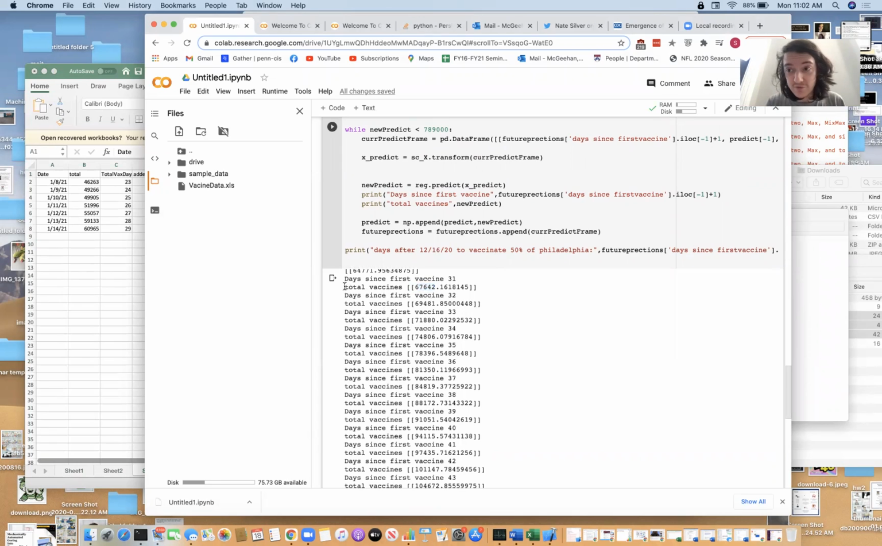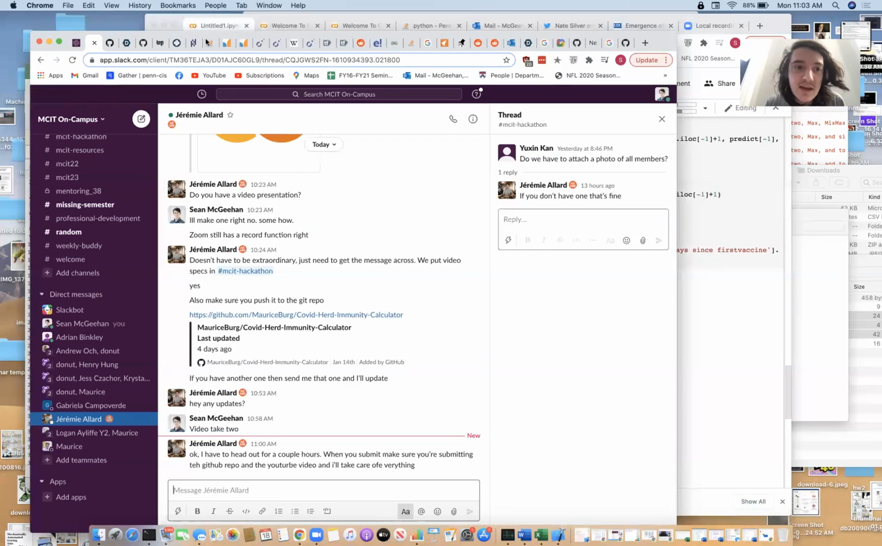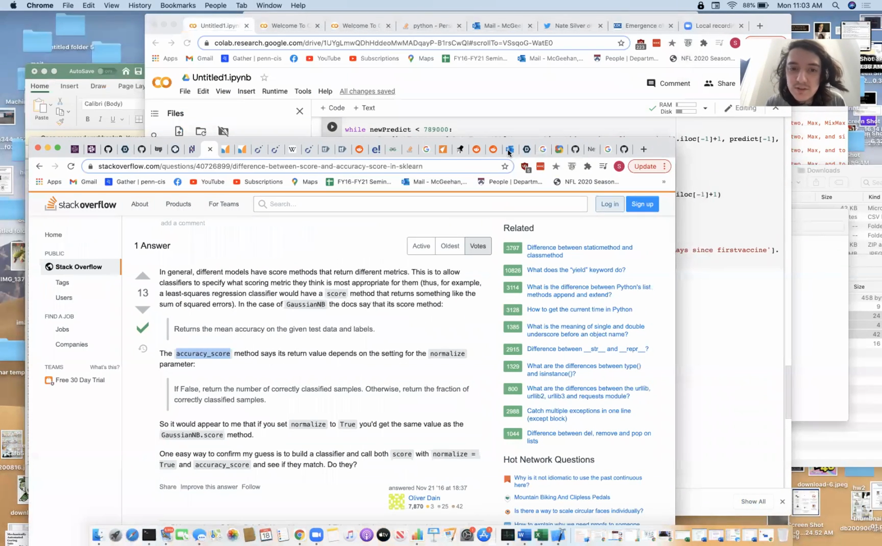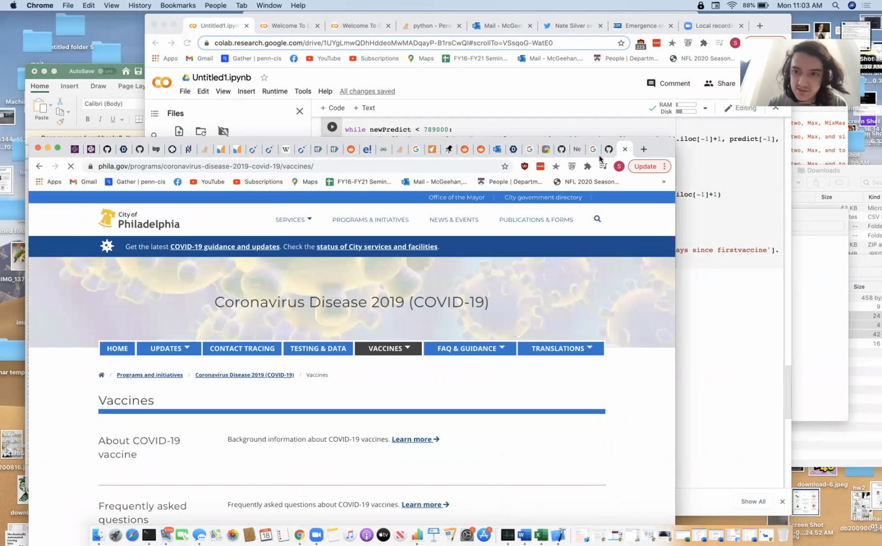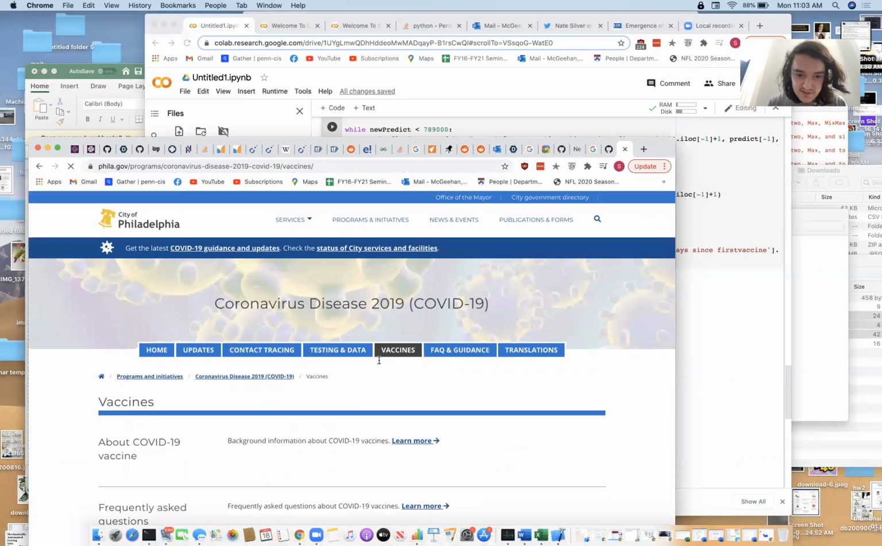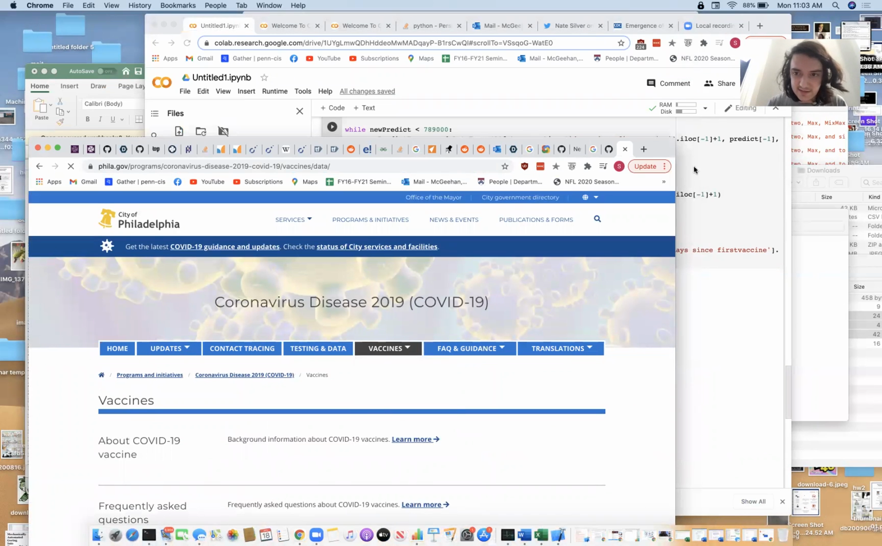So if you're grading this in the later part of the week, you can check off of Philly Vax, which I believe is a Slack window. No. I should have had this prepared. Yes, here it is. Vaccines data.